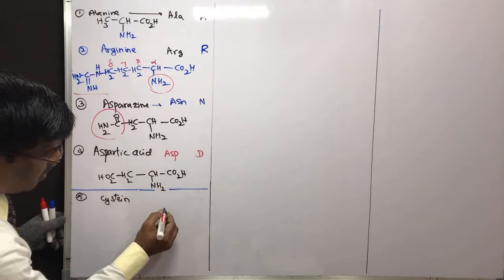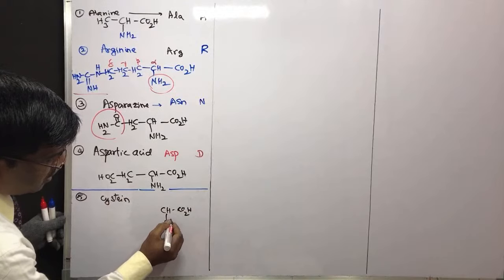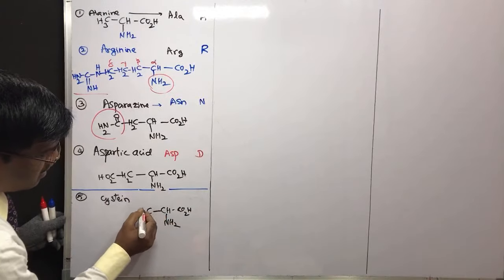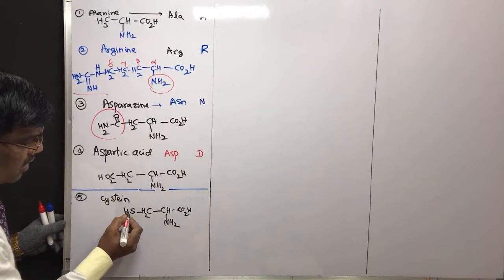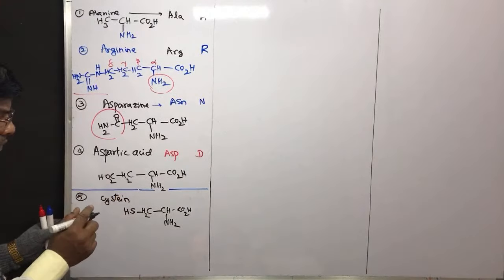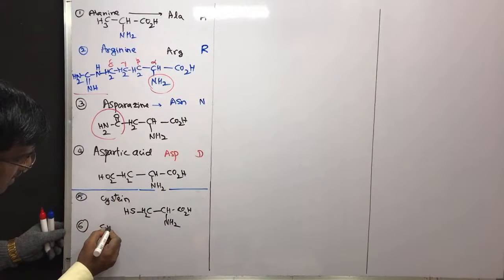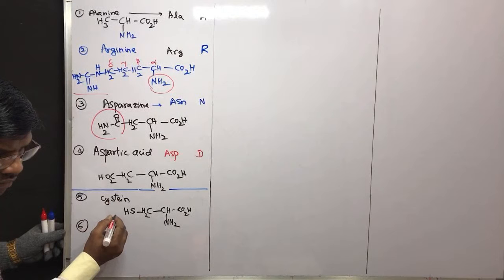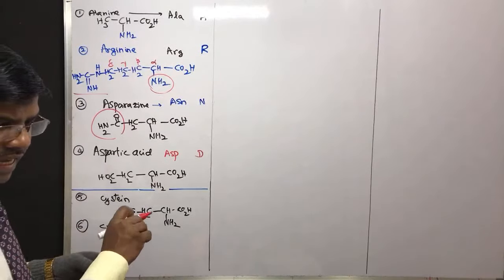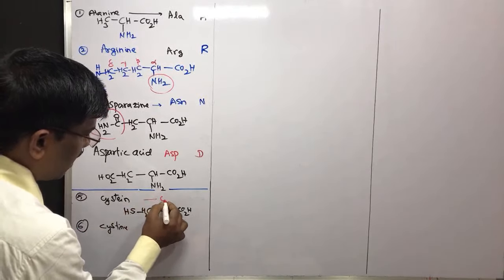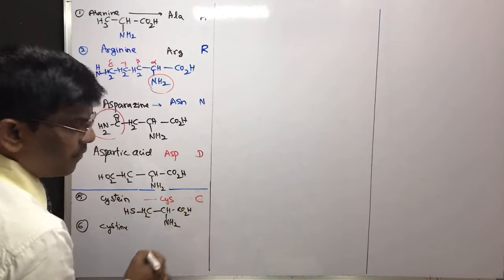Cysteine is nothing but amino acid NH2 and this side CH2, mercaptoalanine is cysteine. Mercapto thiol is here. And the 6th one is cystine. Cystine. And the abbreviation for cysteine is CYS and it is abbreviated as C.